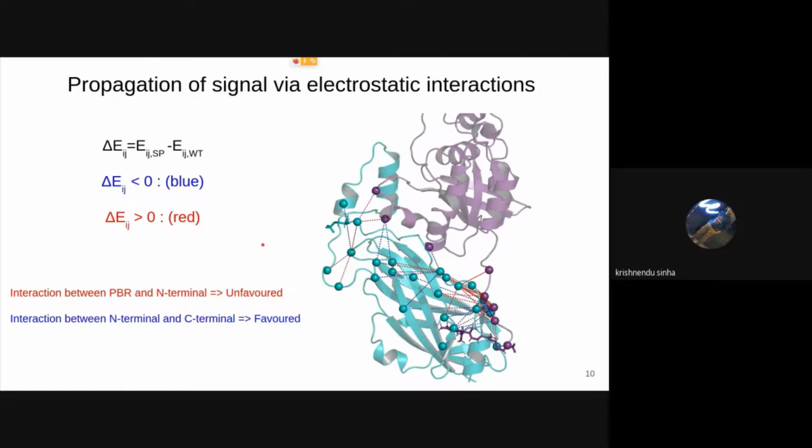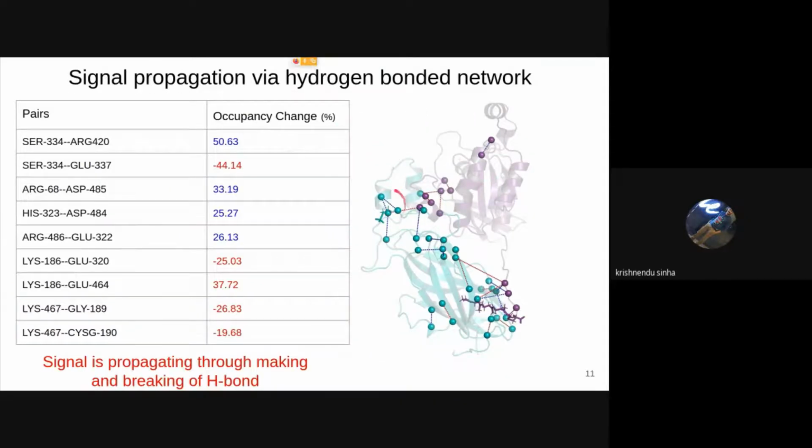So we have tried to build a network using hydrogen bonds to see how the signal is propagating from here to here. Here we have listed some of the important hydrogen bond occupancy differences. Hydrogen bond occupancy is the percentage of frames in a trajectory in which the hydrogen bond is present.